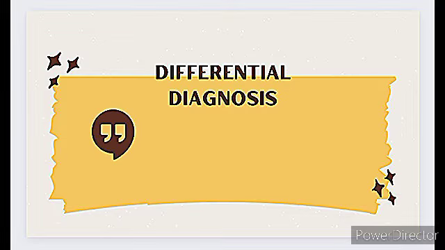So we will make two columns. One column is for the provisional diagnosis and one column is for the differential diagnosis. For the provisional diagnosis, what type of information helped me to make that provisional diagnosis, we will write in the column of the provisional diagnosis. And for the differential diagnosis, what signs and symptoms exclude that provisional diagnosis and make a different diagnosis, we will write in the column of the differential diagnosis, that helps us make a different diagnosis, which we will call differential diagnosis.